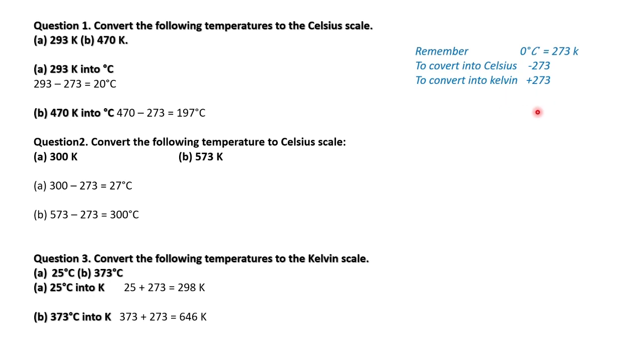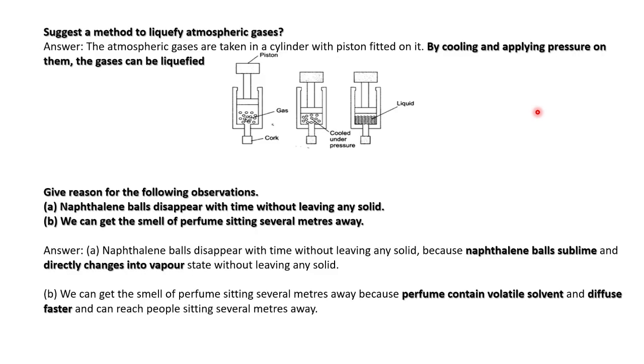Understood? Then, suggest a method to liquefy atmospheric gases. How can we liquefy gases? By cooling and applying pressure on them, the gases can be liquefied.